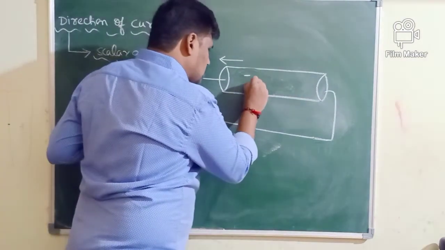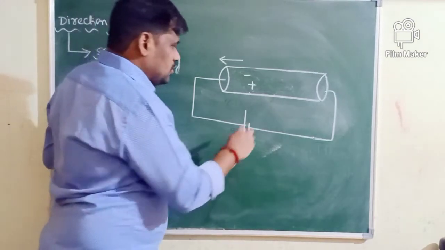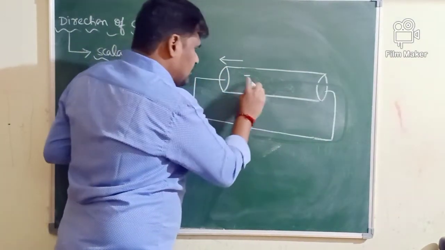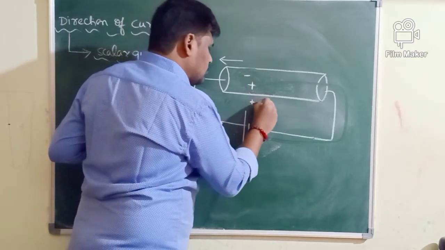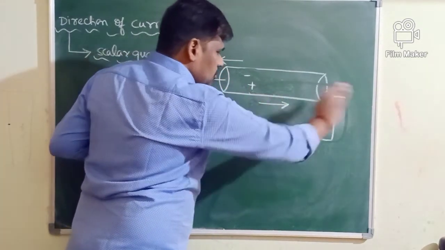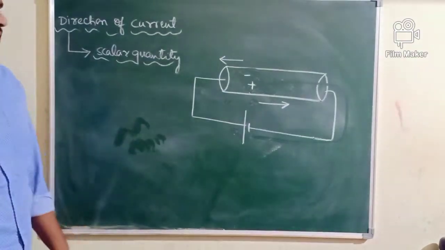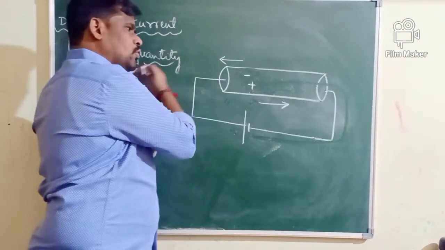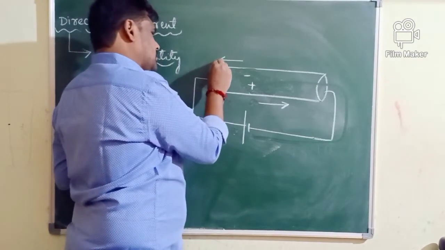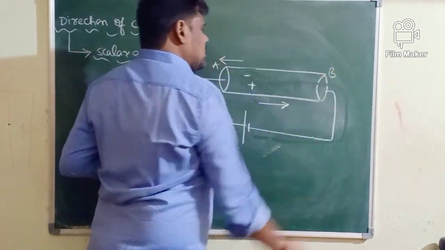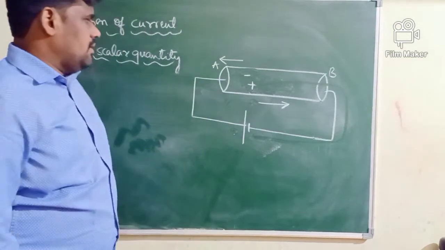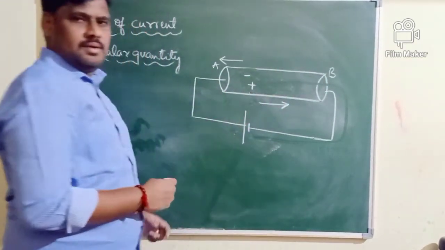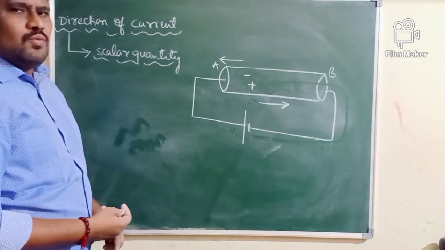Simultaneously, this positive ion is attracted by the negative of a battery. Therefore, this positive ion will move along this direction. Negative charges, that is electrons, are going to move along this direction. That is, all electrons will move from B to A, and all positive ions will move from A to B. My question is, what is the current here?